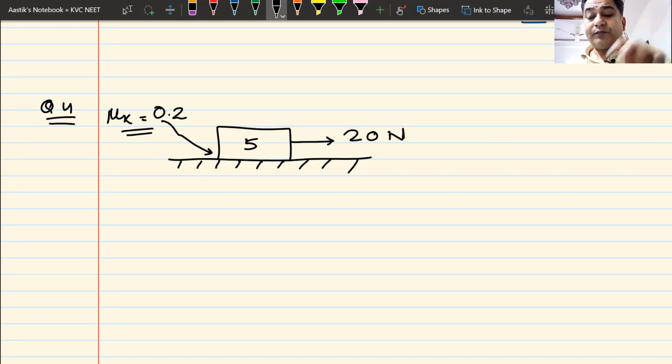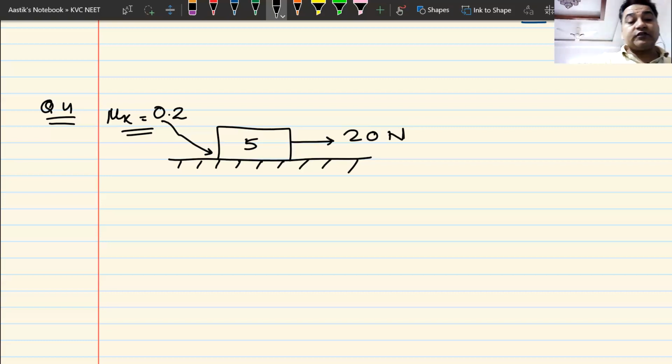Even if I put the block like this, or like this, changing the orientation of the block will not change frictional force. We can only change frictional force by changing the value of mu k. Let us now find out the frictional force and the acceleration. Then we'll do the last part of this question where I'll change something else.